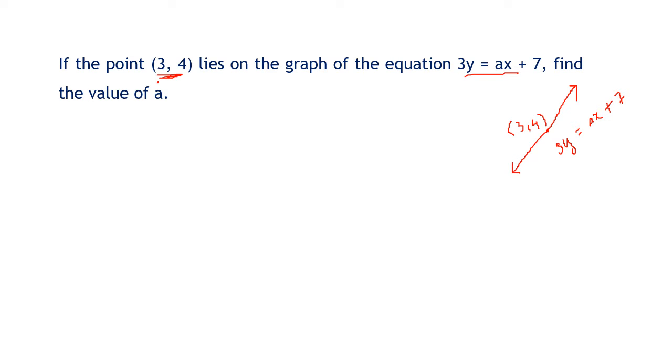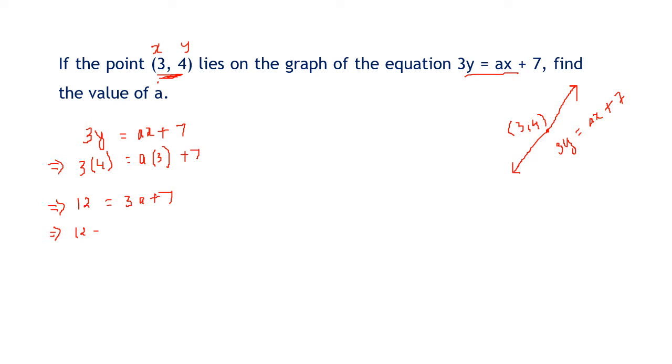So what is this 3 comma 4? The value of x is 3, the value of y is 4. So we'll put in the equation 3y equal to ax plus 7. So 3 times the value of y, which is 4, equal to a times the value of x, which is 3, plus 7. This implies 12 equal to 3a plus 7, which implies 12 minus 7 equal to 3a. Now the plus 7 went on this side as minus 7. 12 minus 7 is 5.